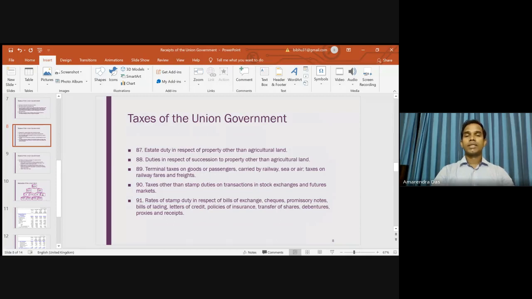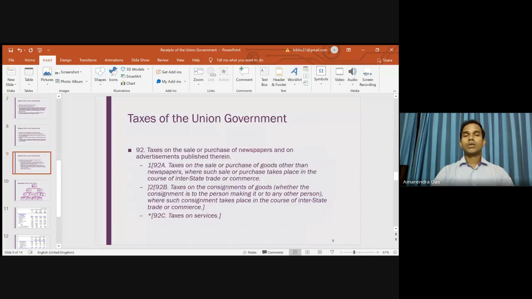then proxies and receipts, then taxes on sales or purchase of newspapers and on advertisements published therein, taxes on the sales or purchase of goods other than newspapers where such sales or purchase takes place in the course of interstate trade, then taxes on the consignment of goods and taxes on services. So remember, this 92C entry came in the year 1994 when service tax was imposed for the first time. Because before 1994 we did not have any service tax.